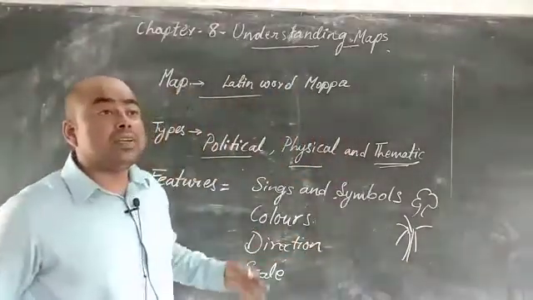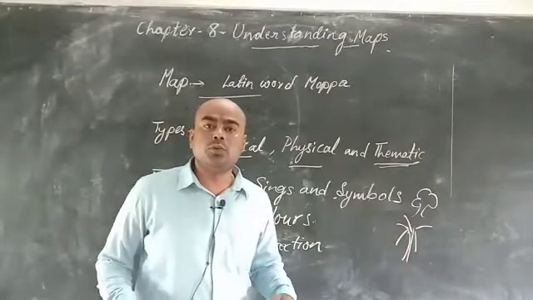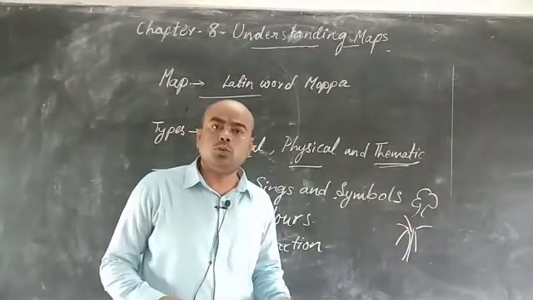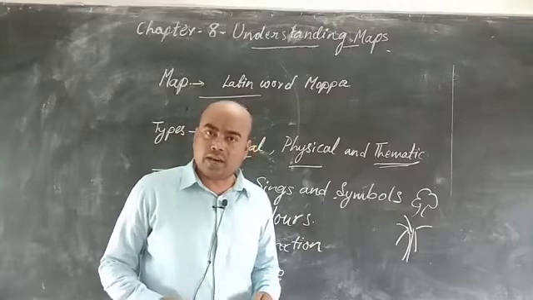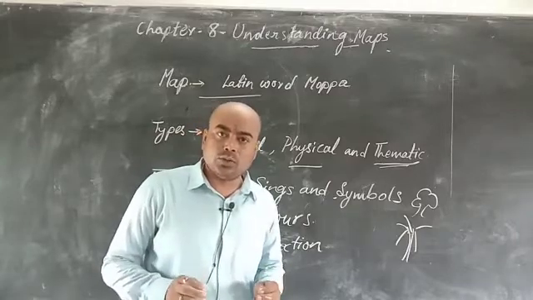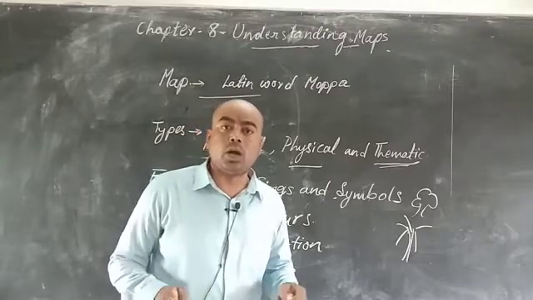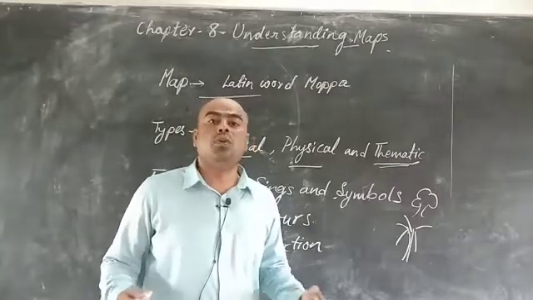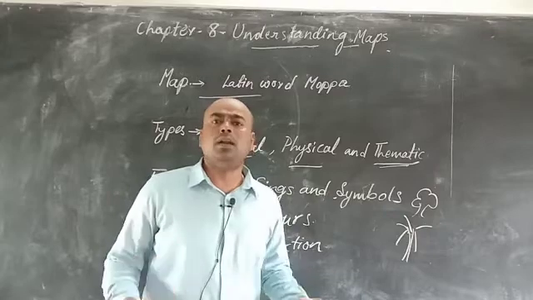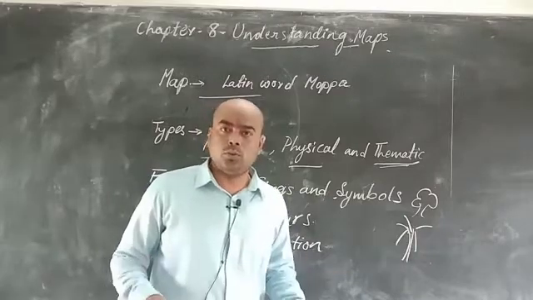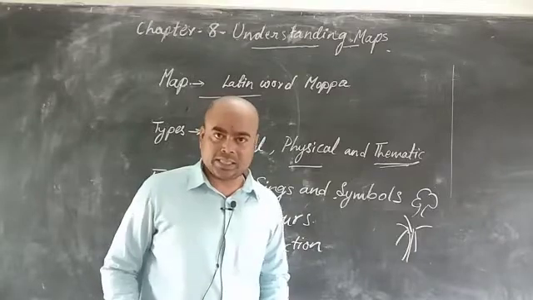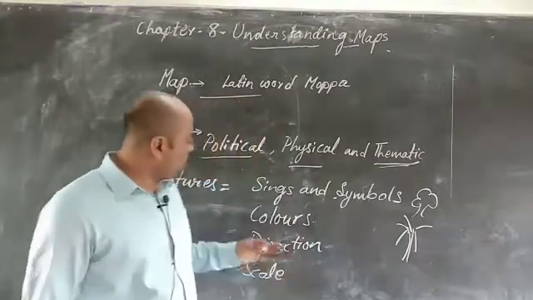Next is colors. A map has different colors, used to locate different features. Yellow is used to represent agricultural land. Red is used to locate settlements or housing of human beings. Green is used to show forest areas. Brown is used to show contours, or the heighted places. Is that clear? Now next is direction.